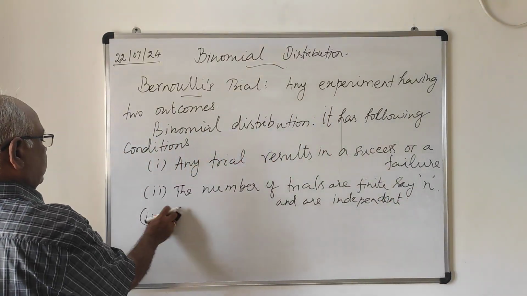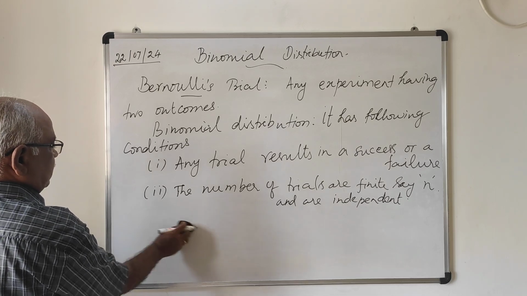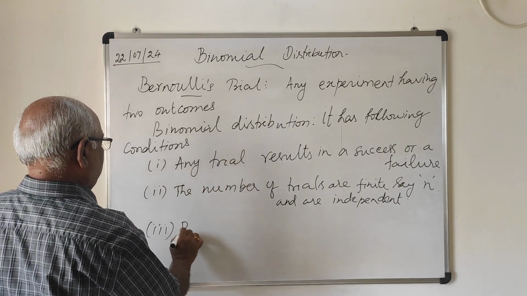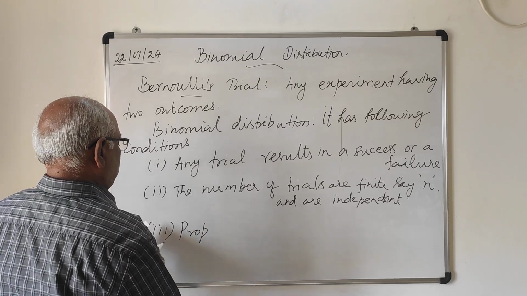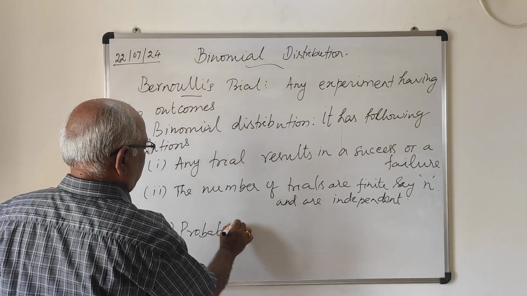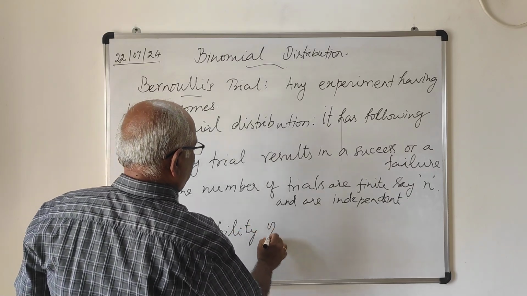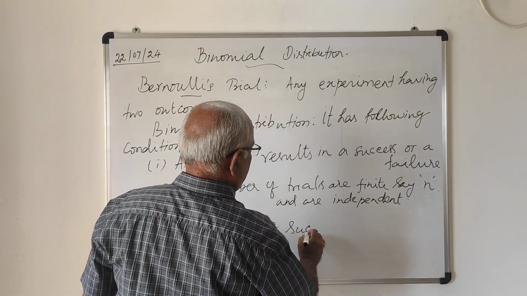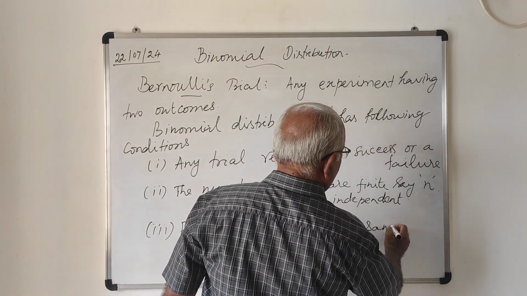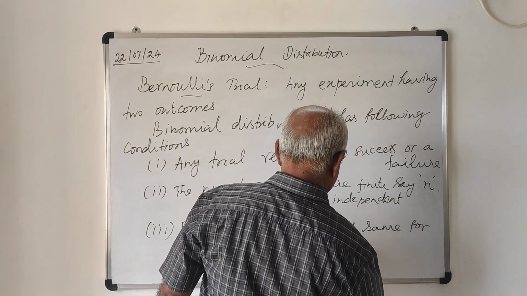Third one is the probability of success is same for each trial.